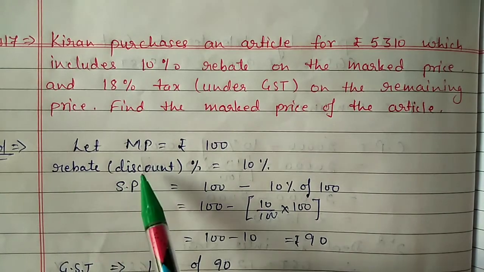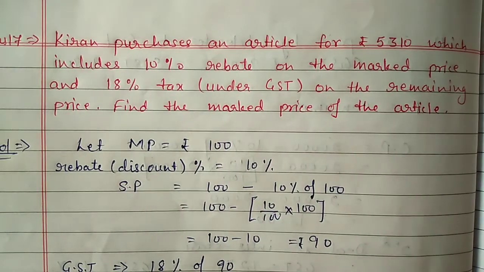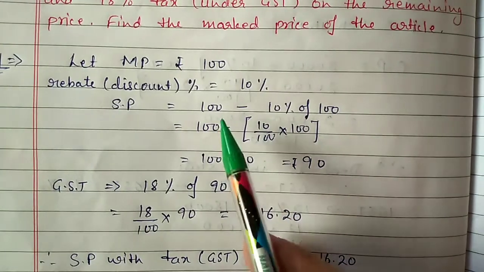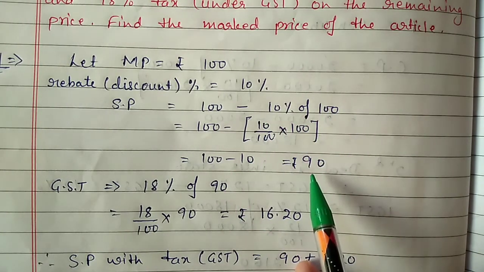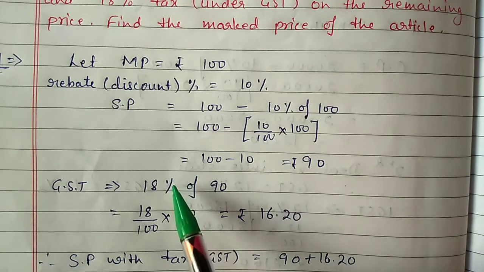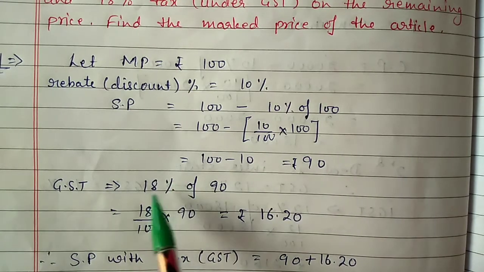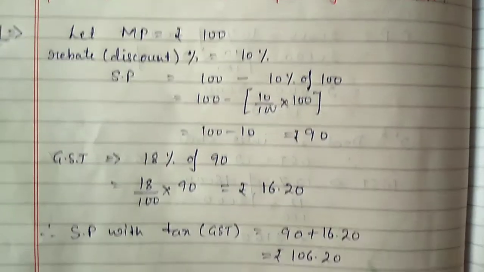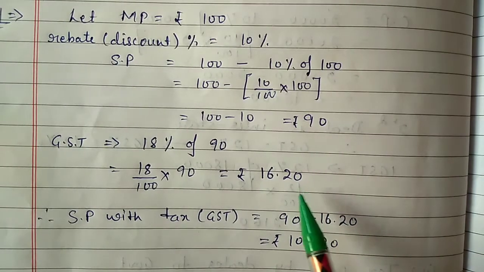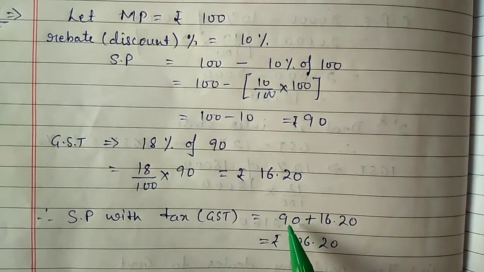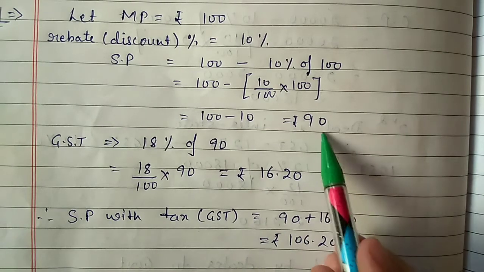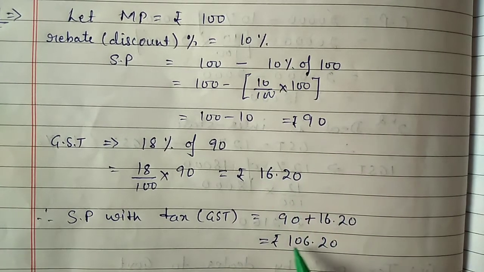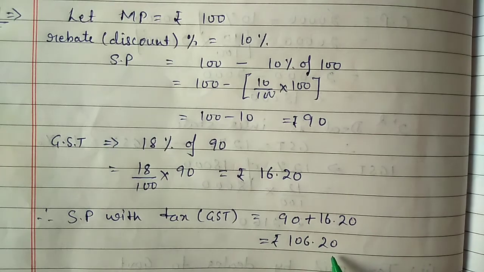Next, rebate discount 10% is there. So selling price will be 100 minus 10% of 100, so 90 rupees. Now on this 90 rupees, 18% tax. So GST 18% of 90 rupees is 16 rupees 20 paise. So selling price with tax will be 90 rupees plus this tax, so 106 rupees 20 paise.